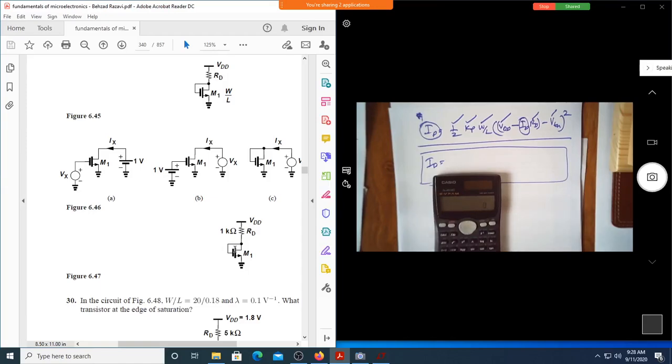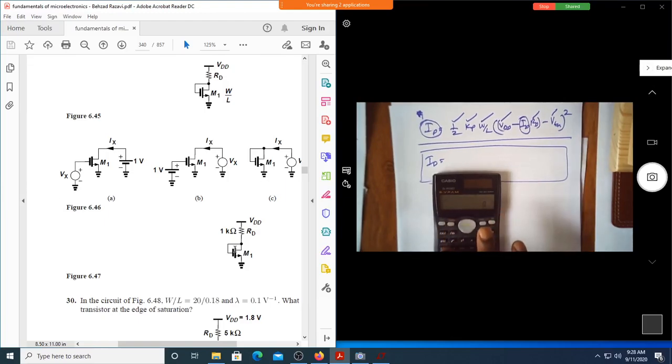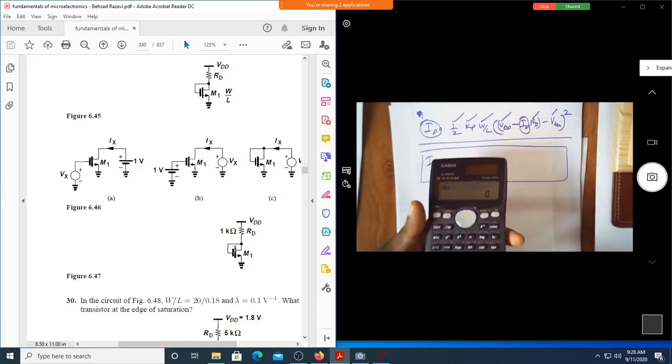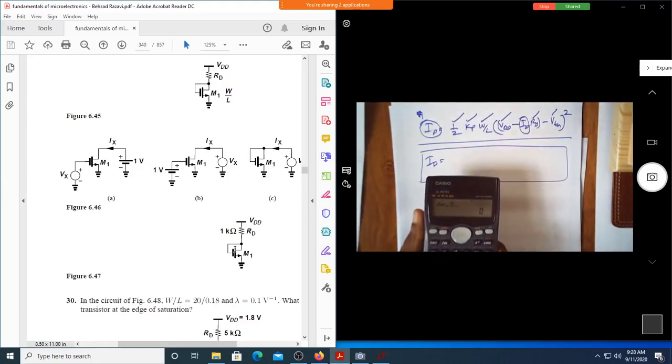What is the unknown parameter? ID. So let us put it as alpha A. Alpha equals, can you see it? Alpha equals 0.5 into 200 exponential minus 6 into how much is W by L? 10 divided by 0.18. Correct? 0.18. Multiplied by, open the parenthesis.